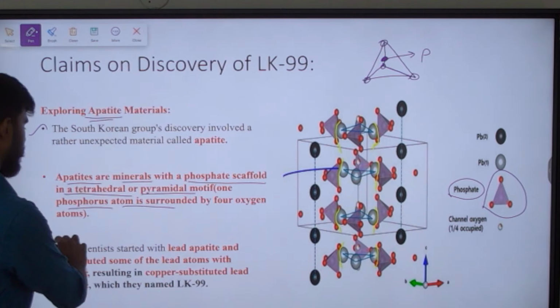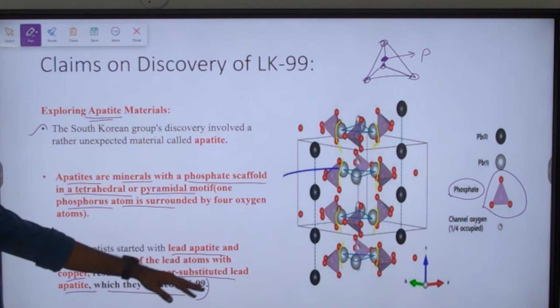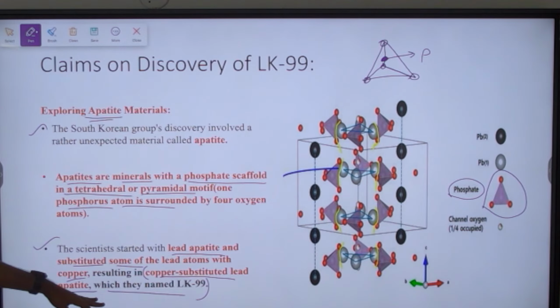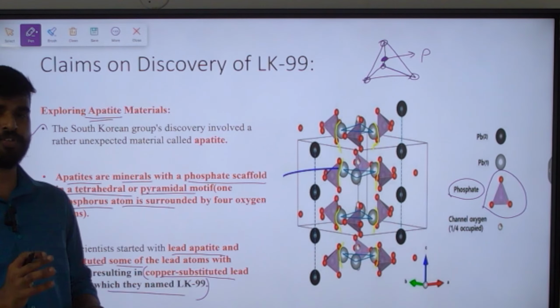The scientists started their research with lead apatite, and slowly they substituted some of the lead atoms with copper atoms. So the resulting material is copper substituted lead apatite. This is that LK99. So if a question is asked in prelims on what LK99 is chemically, or what LK99 and its constituents are, then you have to say it is copper substituted lead apatite.